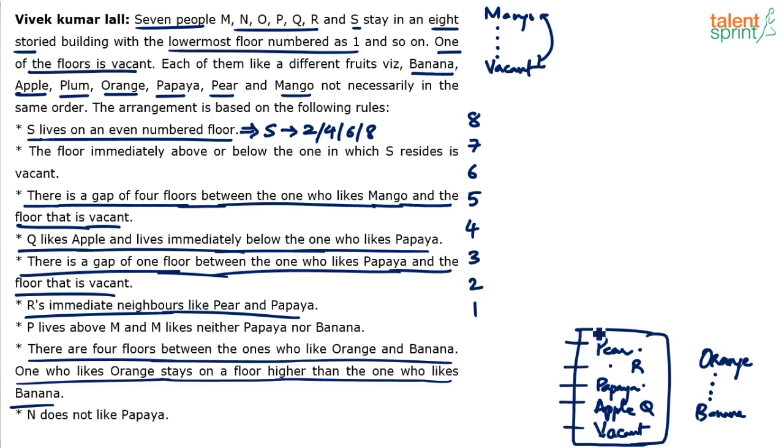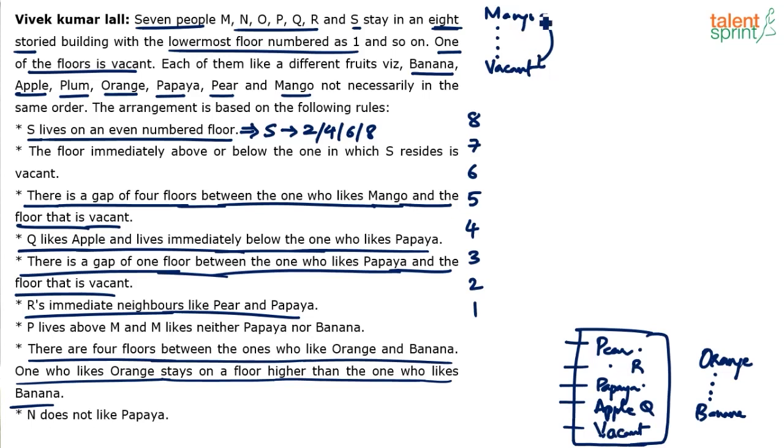Already 5 consecutive floors have come: Pear, R, Papaya, apple, Q, vacant. If you try to take 4 floors below the vacant floor now, 5 plus 4 is 9, and then mango makes 10. But you know that the building has only 8 floors. So the 4 floors between mango and vacant cannot be in a way that vacant is above mango. Vacant has to be below mango. I hope you are getting the point.